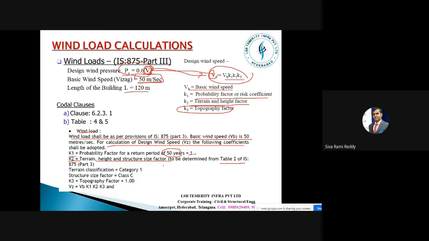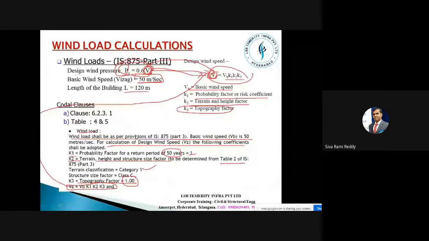From this table 2, we consider the category, in the sense whether the length of the structure is less than 20 meters, or 20 to 50 meters, or more than 50 meters. And then finally, the topography factor. Topo means land, graphy means description, how the land is: whether the structure is located on hilly zone areas or is being erected on flat ground. According to that, you have to take it. On most occasions it will be only one. Finally, we get the Vz formula like this. Once you get Vz, you introduce it here and then you get the design wind pressure.